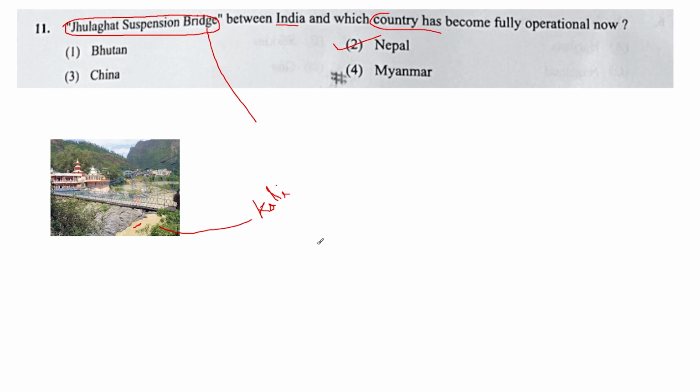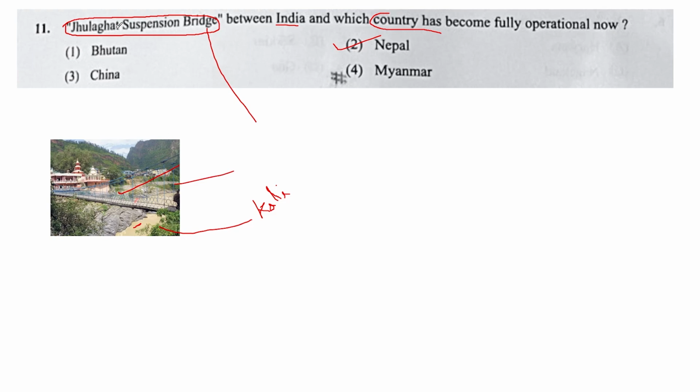This bridge is over the Kali River, and it connects the Sudur Pashchim province of Nepal and Uttarakhand in India. And this bridge was made in 1877, and it was built by the British.